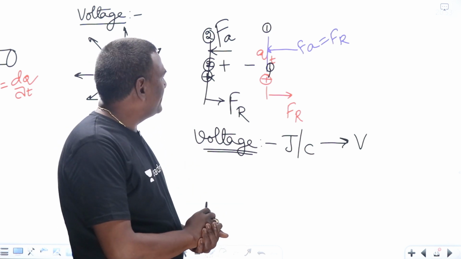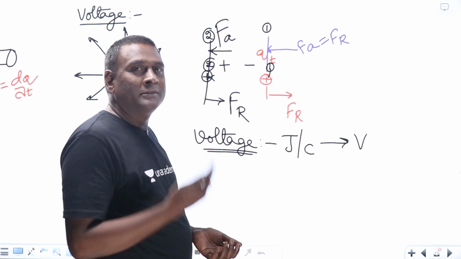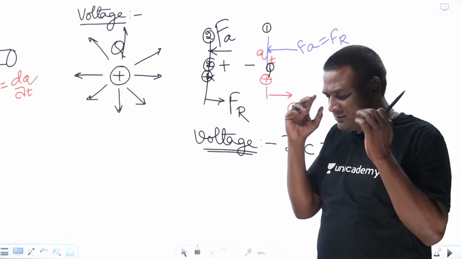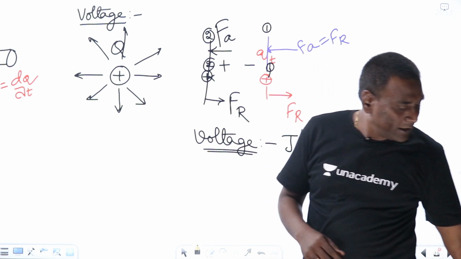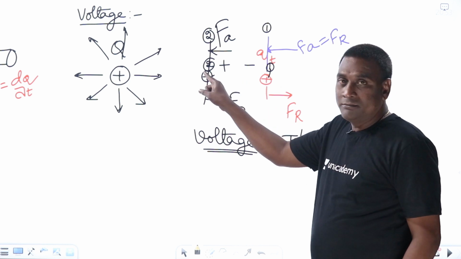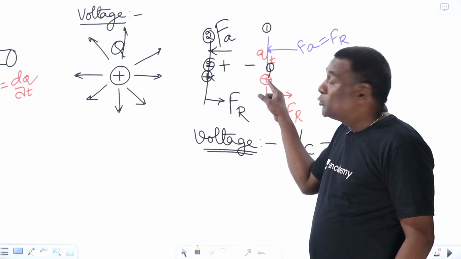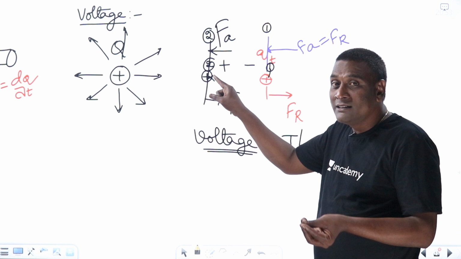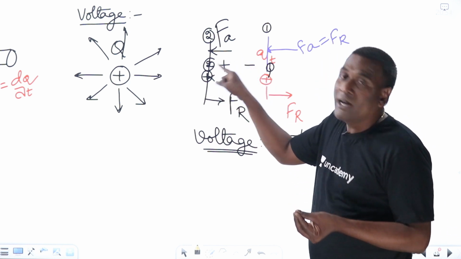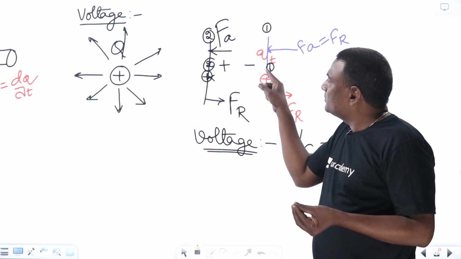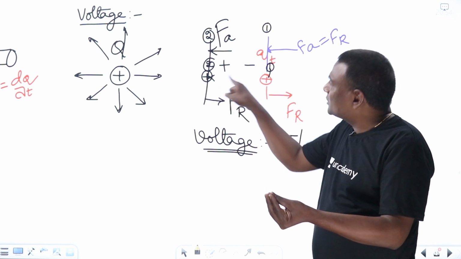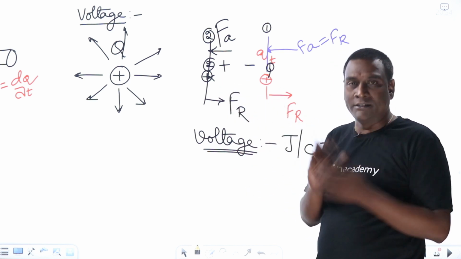Now, let me directly connect this with KVL. A lot of discussion is going to happen on this particular area because it is required. If I move my test charge from here to here, I have to expend energy. When you are expending energy, you are moving the test charge from lower potential to higher potential. From higher potential to lower potential, it is going to deliver back the energy.